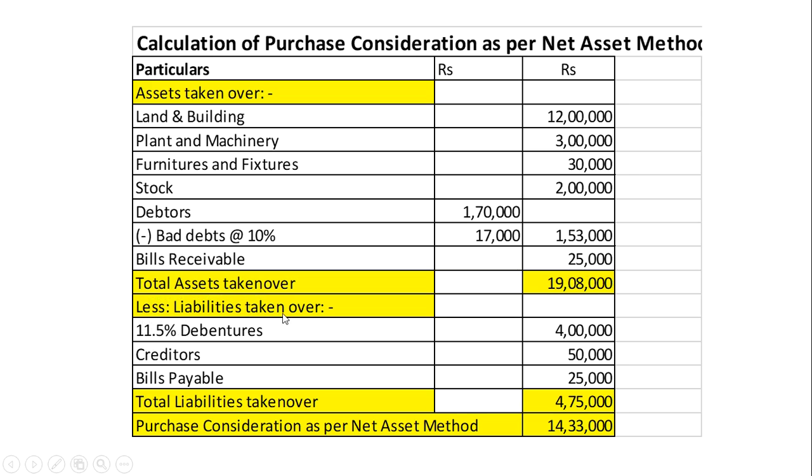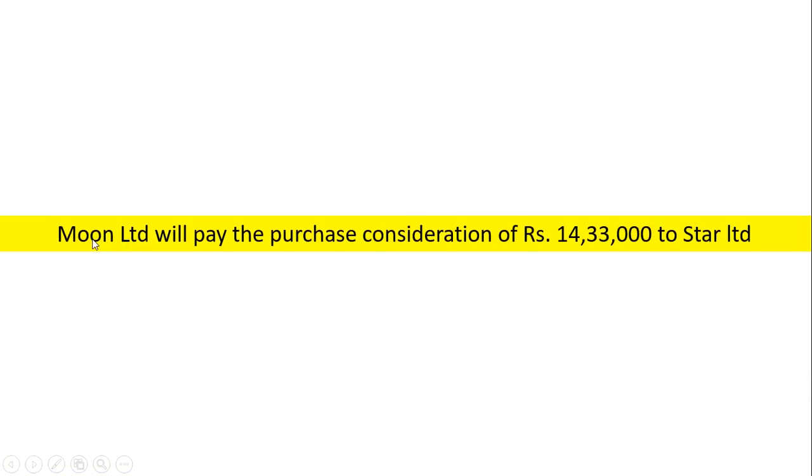Less external liabilities only you have to take over. 11.5% debentures 4 lakh. Creditors 50,000. Bills payable 25,000. All three are at balance sheet value because nothing is given in the adjustment. Total liabilities taken over 4,75,000. Total of asset minus total of liabilities, PC as per net asset method. Purchase consideration 14,33,000 will be paid by the Moon Limited to Star Limited in the form of equity shares, in the form of preference shares, in the form of cash.